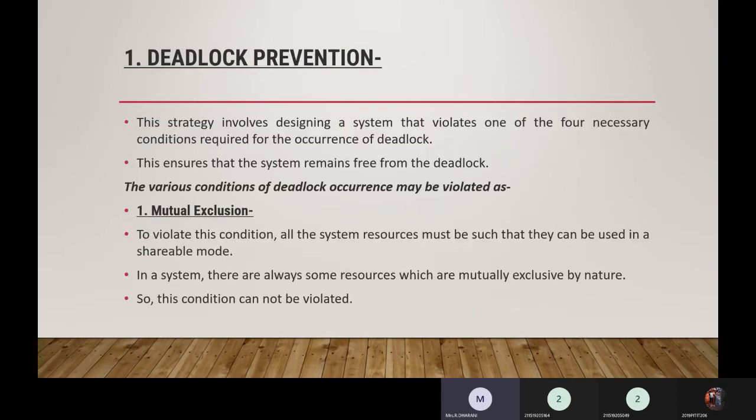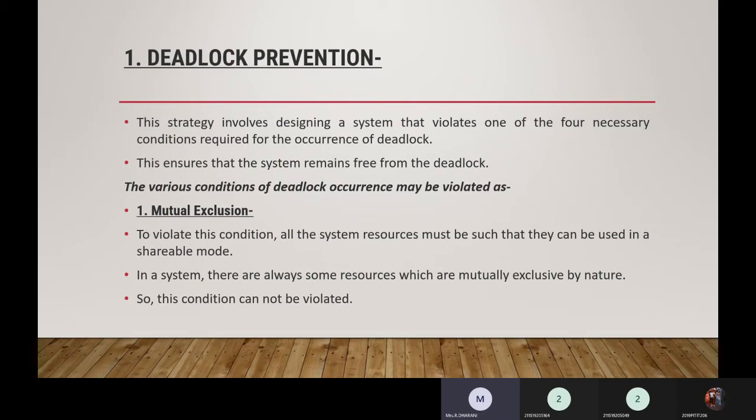Deadlock prevention. This strategy involves designing a system that violates one of the four necessary conditions that cause the occurrence of deadlock. As we saw earlier, we have four conditions that will create a deadlock: mutual exclusion, hold and wait, circular wait, and no preemption. So we need to ensure that these conditions do not arise, so that deadlock will not occur. Let's see how deadlock can be prevented by not letting those four conditions enter.